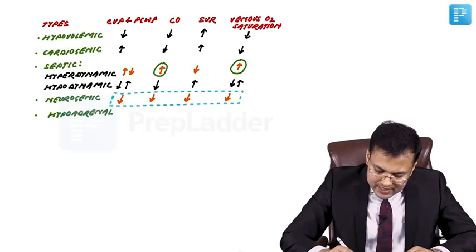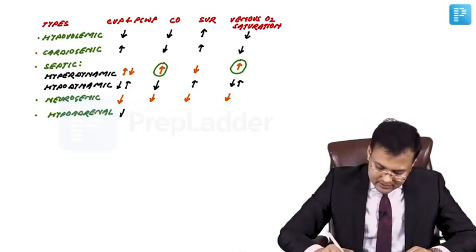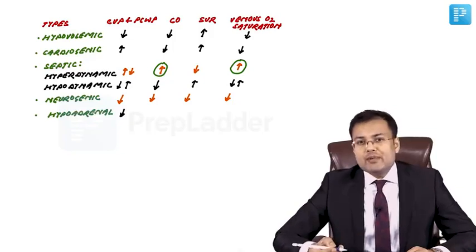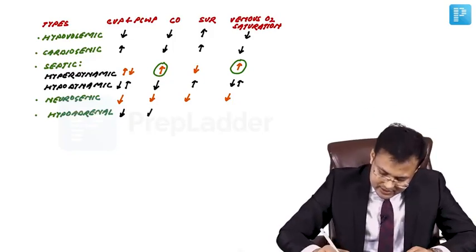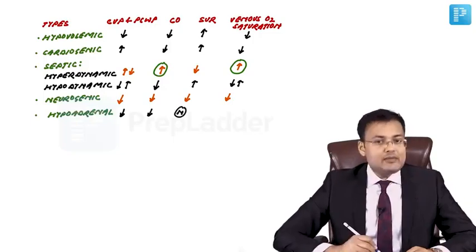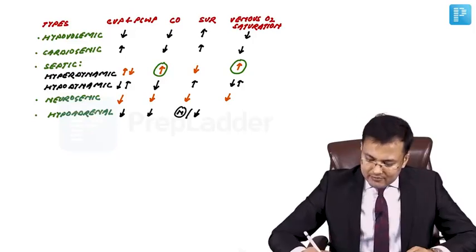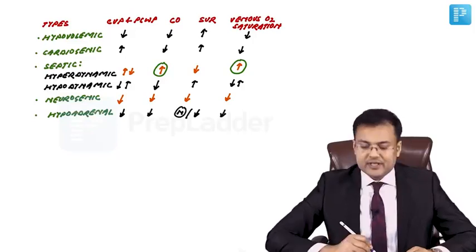If you see hypoadrenal shock, in this there is decreased CVP and pulmonary capillary wedge pressure, decreased cardiac output. Systemic vascular resistance can be normal also or it can be decreased also. And venous oxygen saturation is decreased.